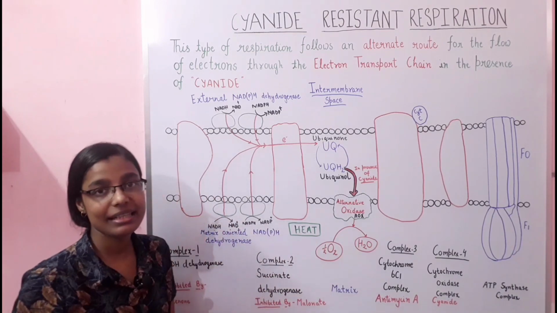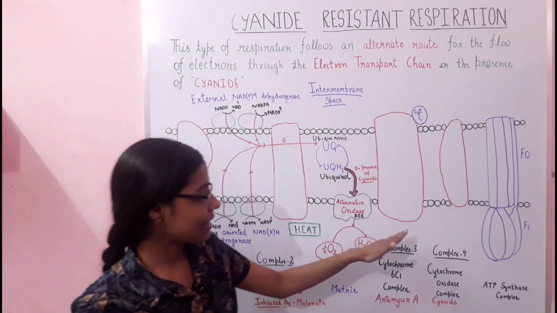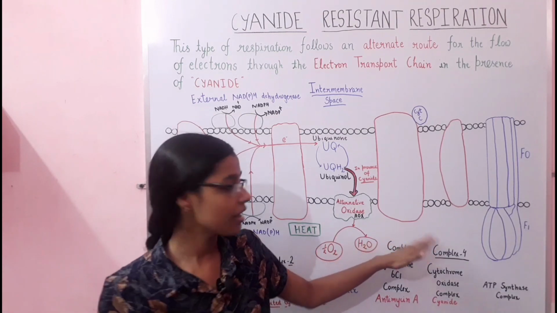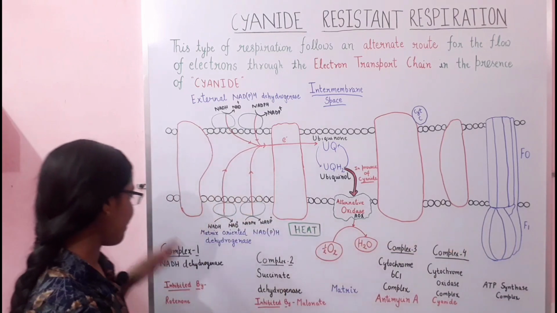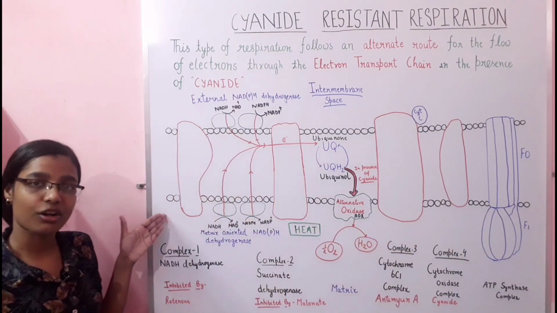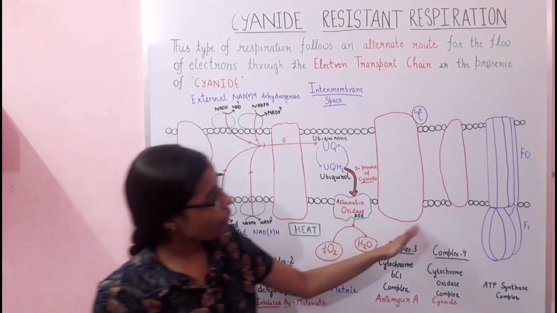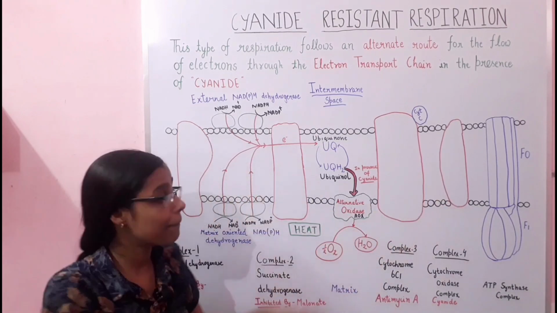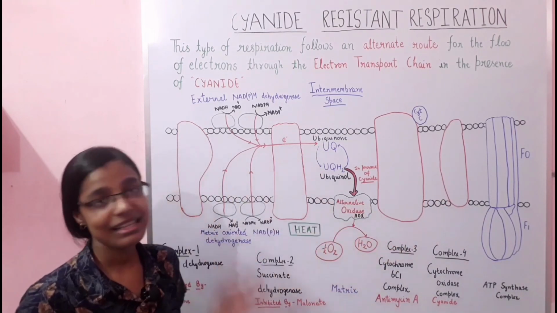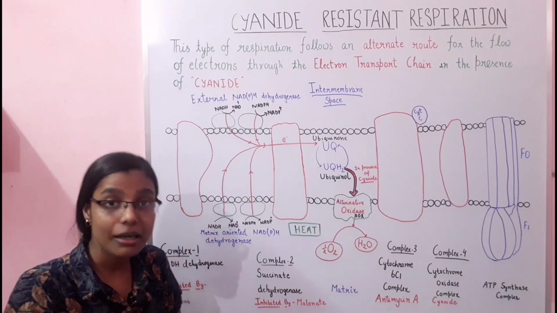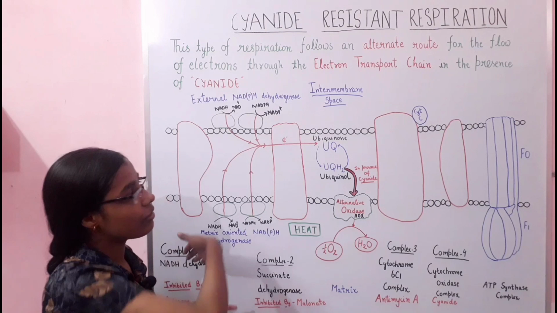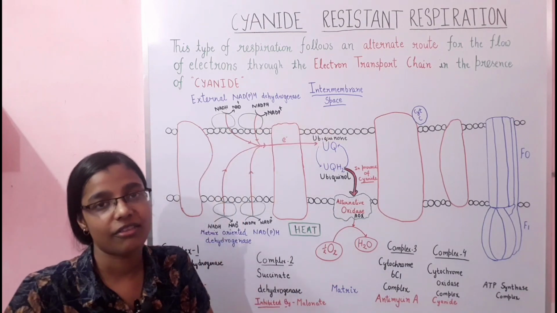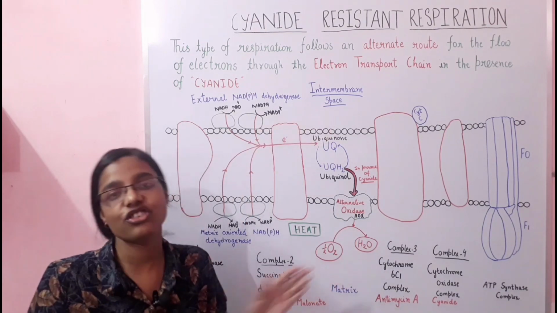Now, in this case, complex 4 has been blocked by cyanide and complex 1 has been blocked by rotenone. These complexes, along with complex 3, are the sites for pumping protons. When these sites have been blocked by the inhibitors, there will be no pumping of protons, and when there is no pumping of protons, there will not be any generation of ATP.